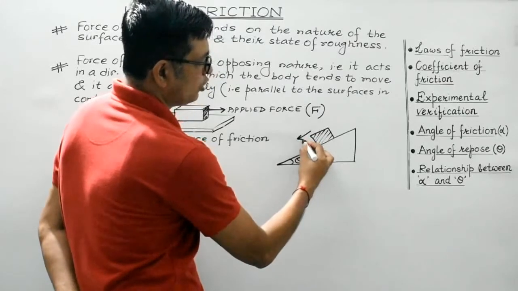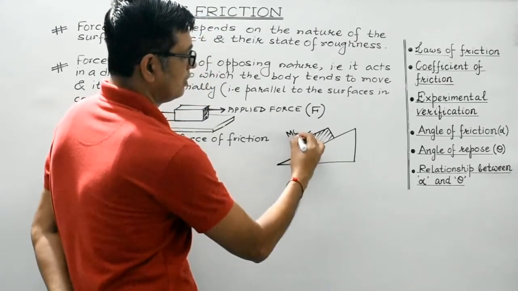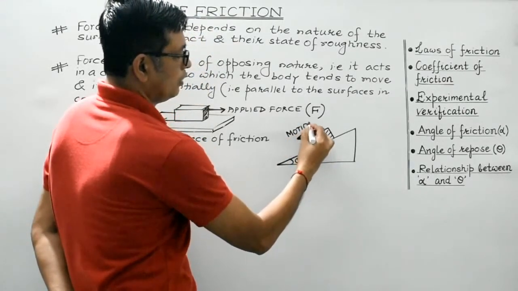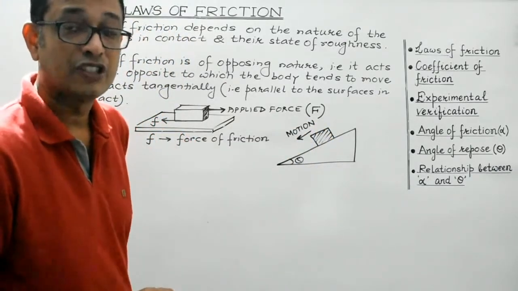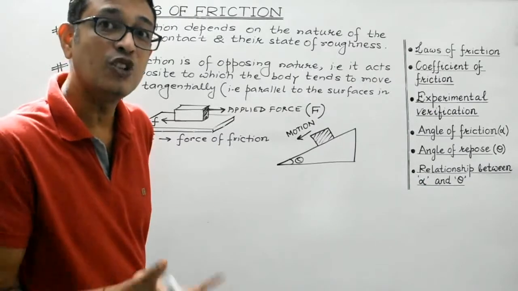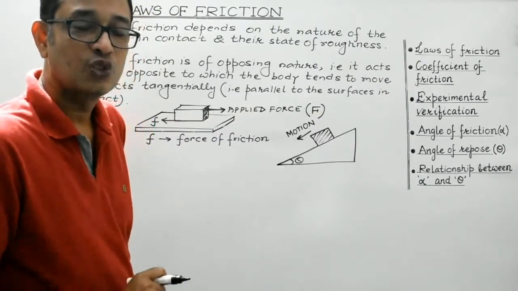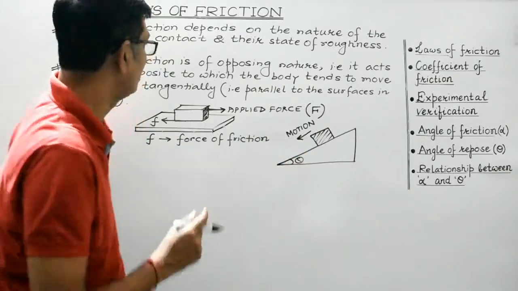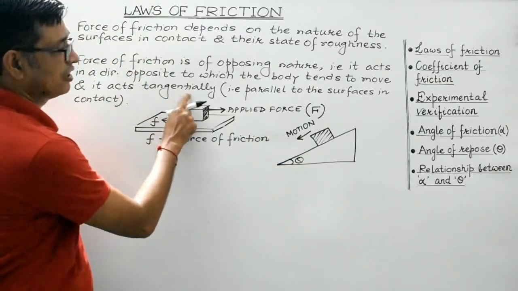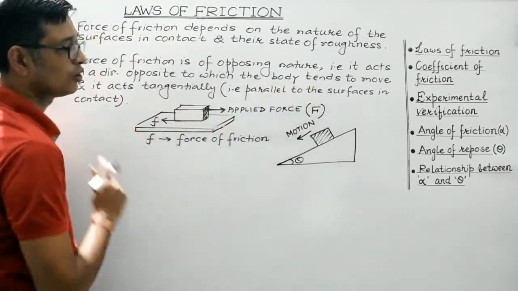It will tend to move along this direction. So as a result, force of friction, which is of opposing nature, will tend to oppose its motion, so as to act in a direction opposite to which the body tends to move, and it always acts tangential, that is parallel to the surfaces in contact.